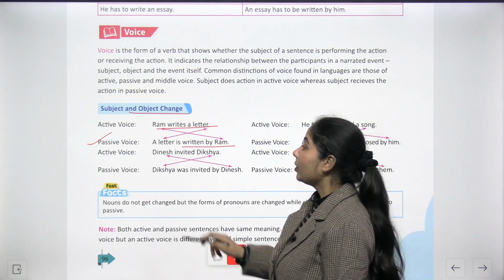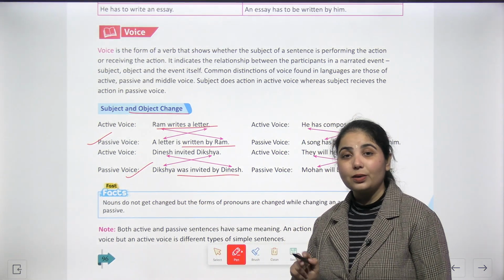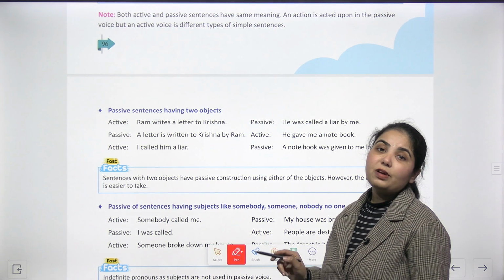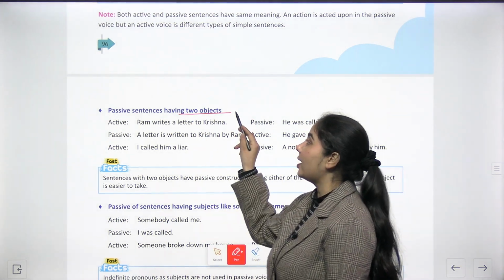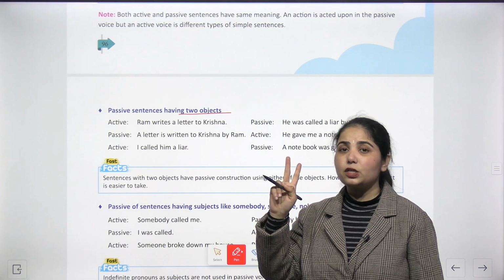And we have passive voice again. Diksha was invited by Dinesh. It is also in the passive voice. Now we will be having passive sentences having two objects. We can have passive sentences which will be having two objects.